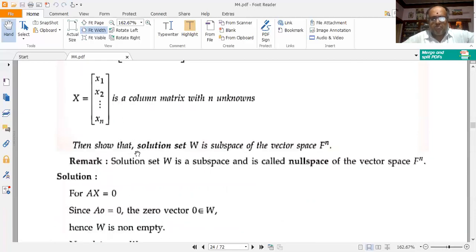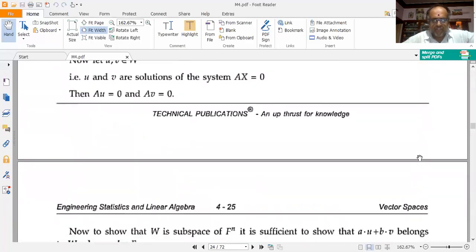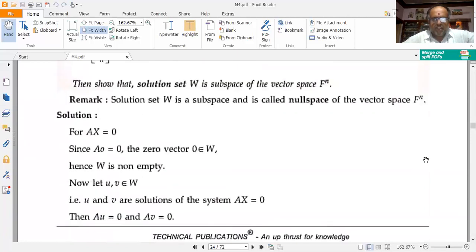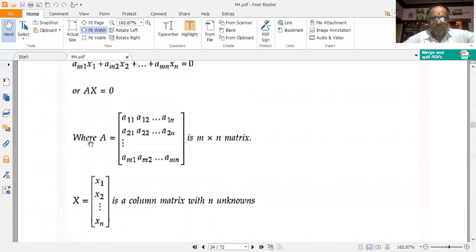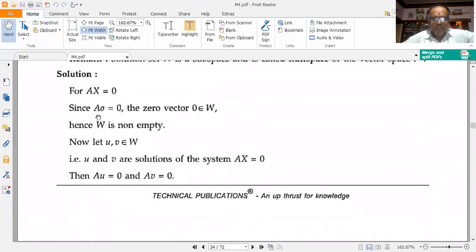We have been asked to prove that the solution set W is a subspace of the vector space F to the power of n. The problem statement is lengthy, but the solution is very, very small. Okay. So for Ax is equal to 0, since A into 0 is equal to 0, the zero vector 0 also belongs to W. So that's why W is non-empty.